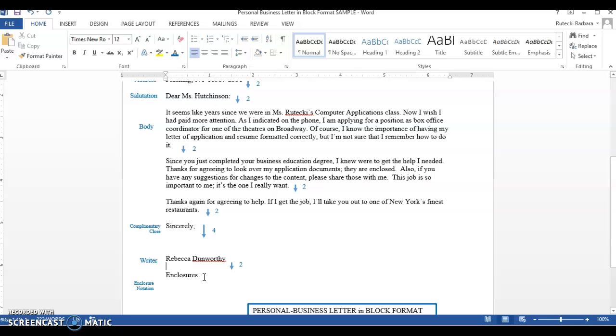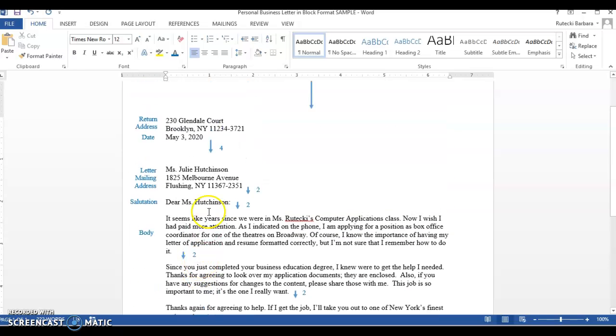If it said instead, please take a look at my resume, it is attached. At the bottom, instead of enclosure, you would write attachment. Sometimes it's just a letter and there is no enclosure or no attachment. Okay, and then you wouldn't have anything there. So again, this is the person that wrote the letter. Her address is all the way up here.